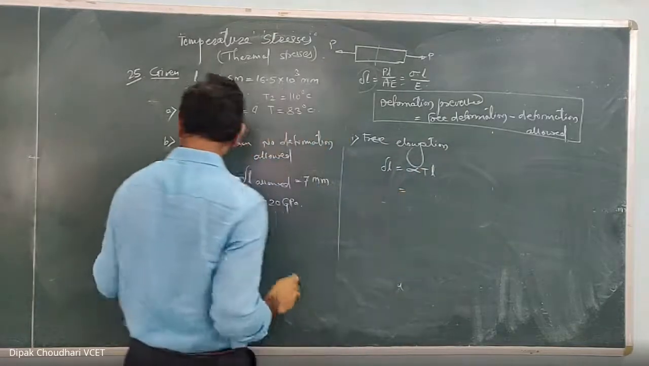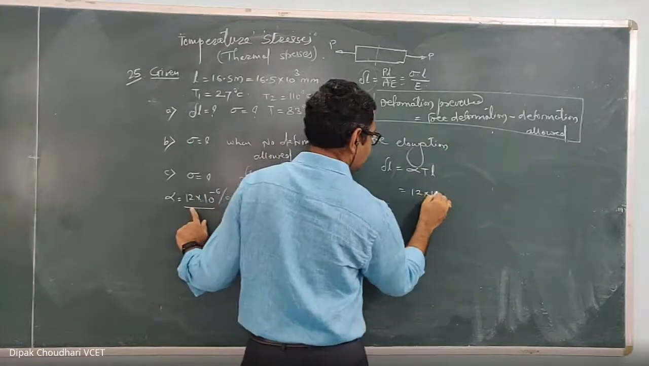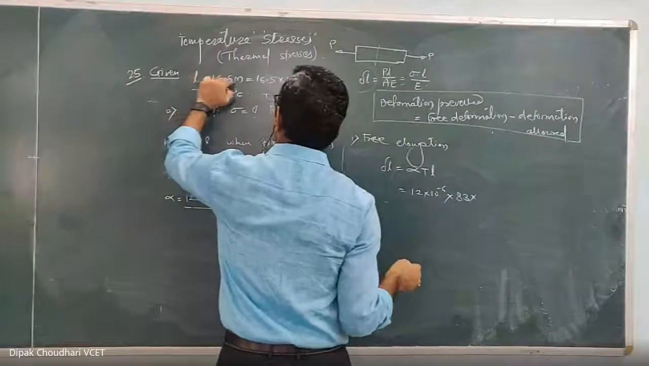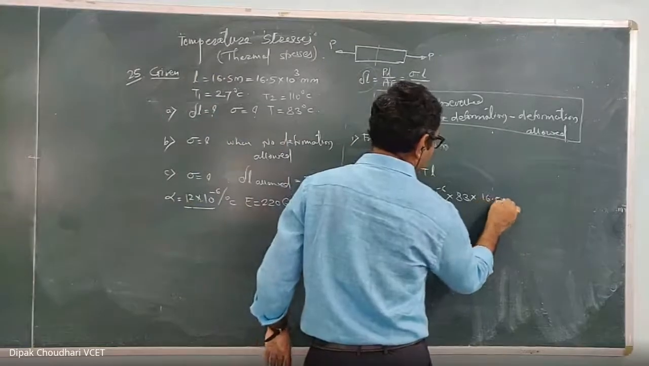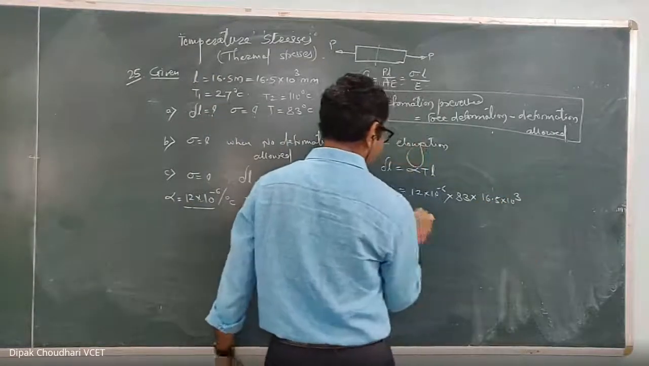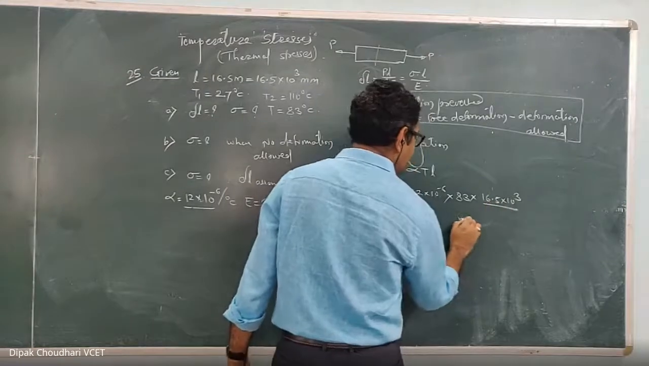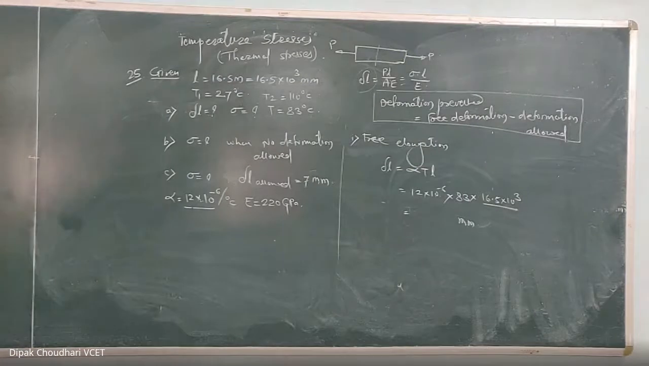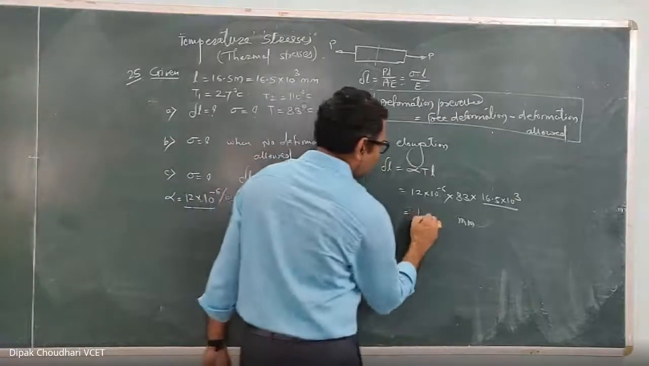Substitute the value. Alpha is 12 into 10 raised to -6, change in temperature is 83, and length is 16.5 meter, that is 16.5 into 10 raised to 3 millimeter. Simplify this. Since this L is in millimeter, the answer will also be in millimeter. This is the free elongation. Tell me how much is the answer? 16.43 millimeter.